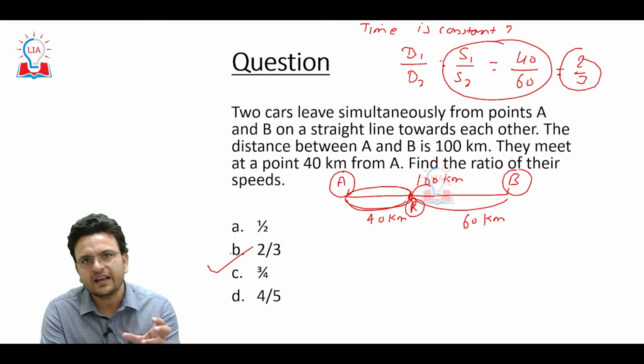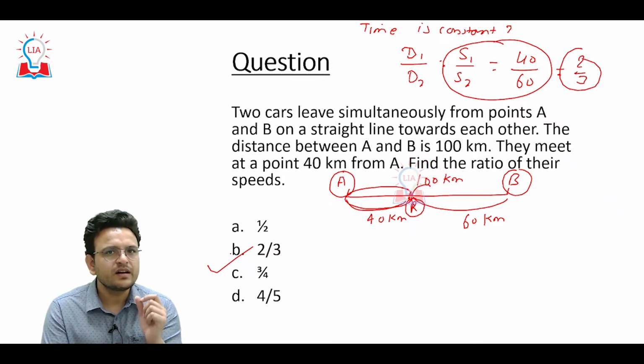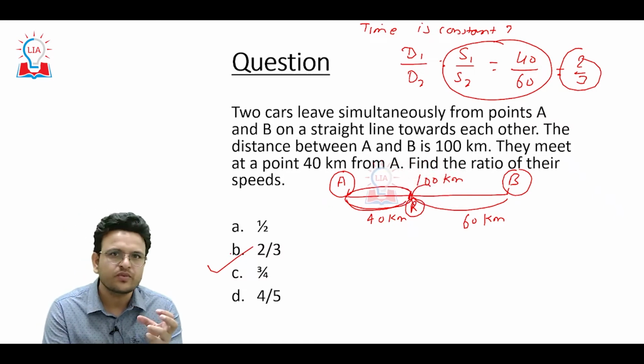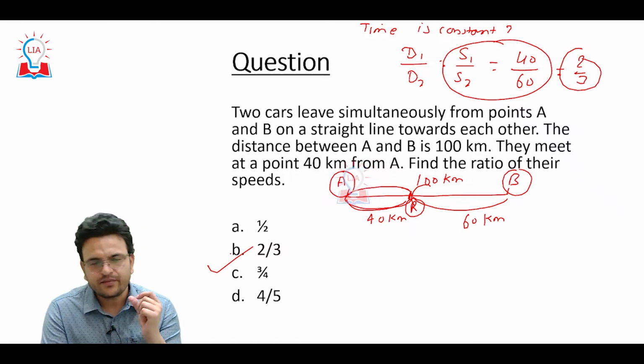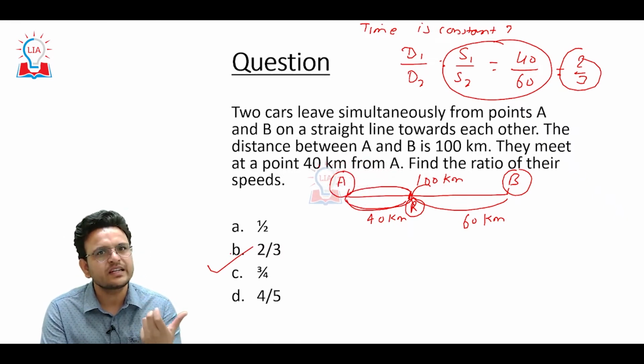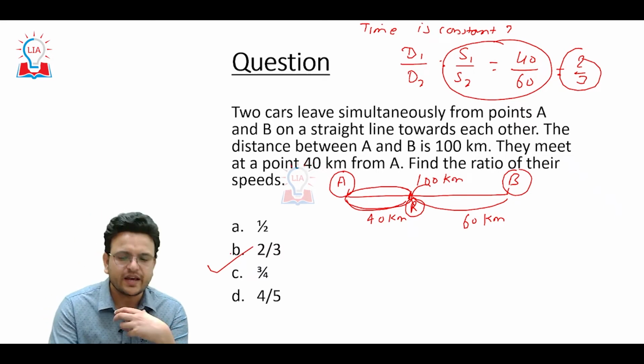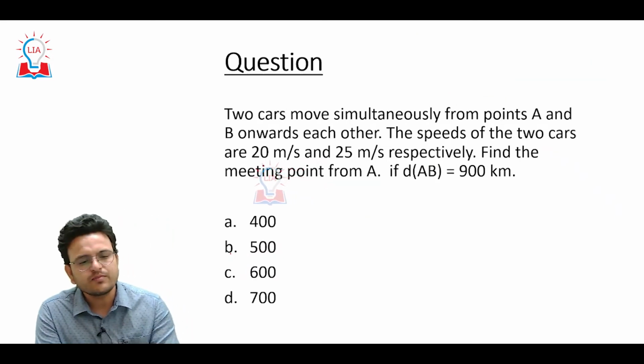My point is again, there are three variables. One variable is constant. You have to find the constant variable. If you are able to identify the constant variable, then questions become very easy. Now come to one more question.